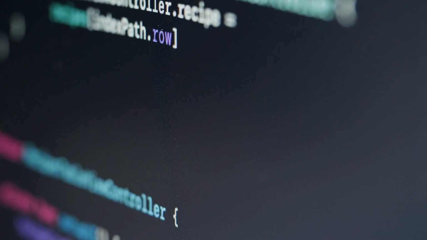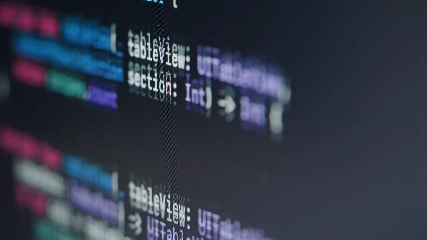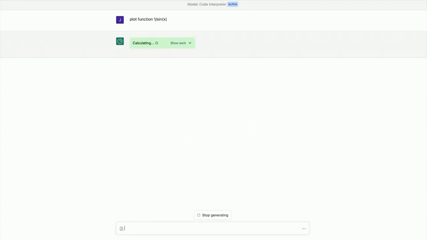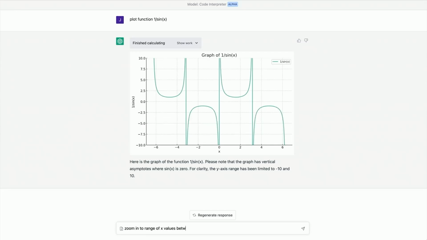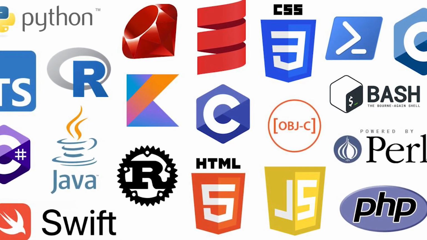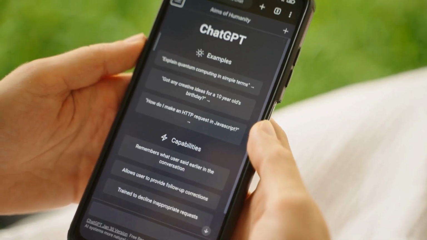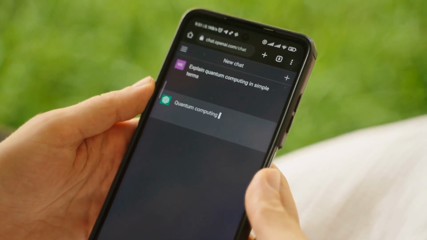For writing and fixing code, it was already great. But with the new code interpreter plugin for ChatGPT from OpenAI, you can go one step further and actually run that code. Right now, the plugin only works with Python, which is more than enough for many uses and developers. But it is only a matter of time until it is able to run every coding language. It will be a great day when ChatGPT can write, run, and put an app online.